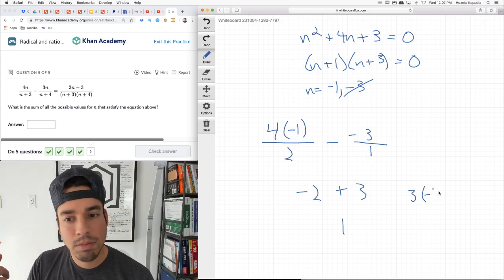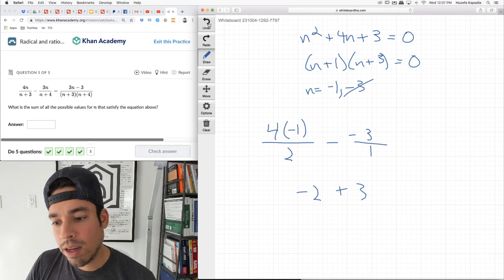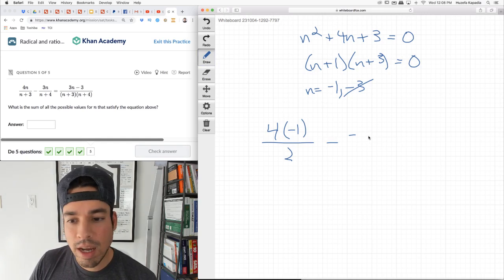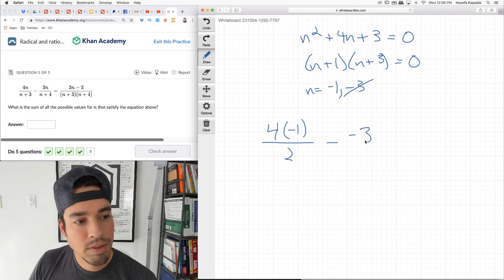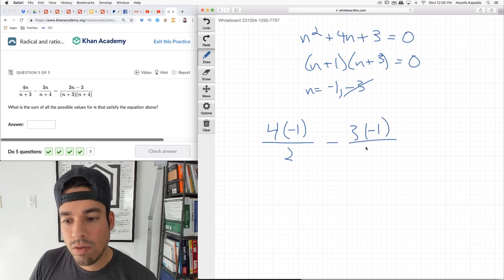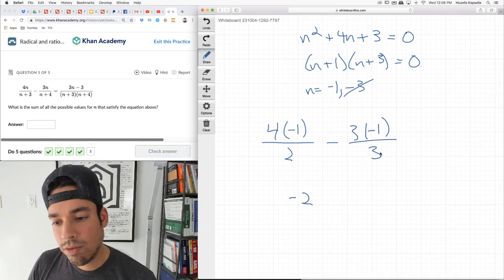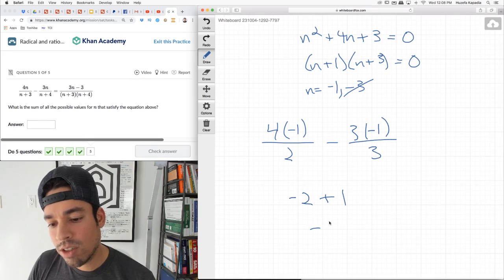Wait, did I just mix them up? Hold on. Back up. I think I just put in negative 3 instead of negative 1. Okay, so then we have minus negative 3, because 3 times negative 1. Here, let's do it like this. 3 times negative 1 over negative 1 plus 4, which is 3. So this is negative 2. This is negative 3 over 3, which is negative 1, positive 1 plus 1. Yeah, which is negative 1.